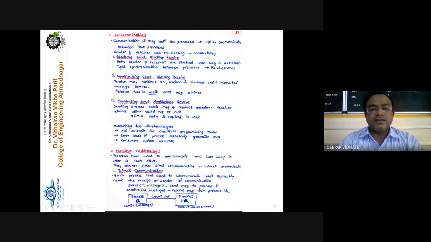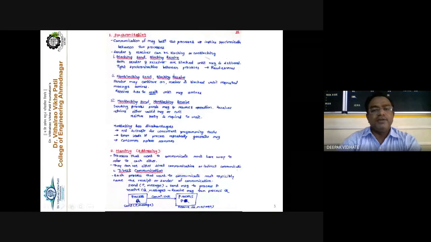The next part of IPC is called naming or addressing. Synchronization is to achieve interprocess communication, no doubt, but for actual communication you require naming or addressing. Meaning the sender process explicitly mentions the name of the receiver process, or the receiver process must mention the name from where it receives the message.